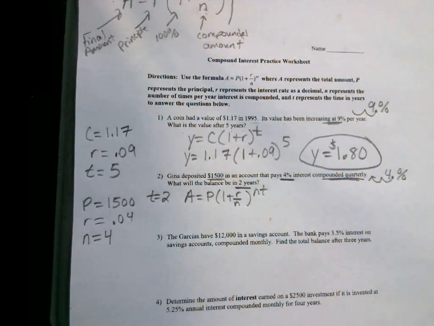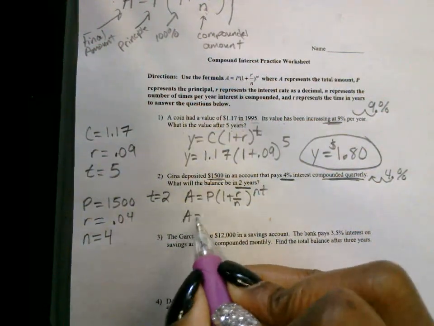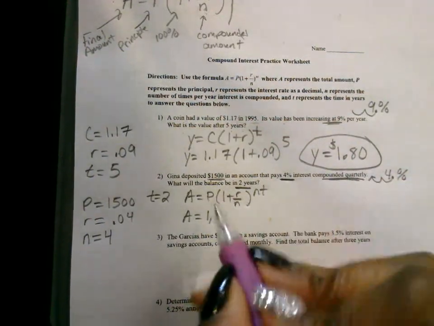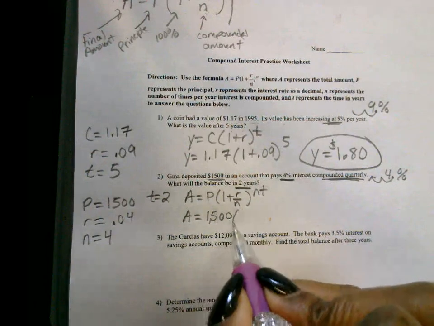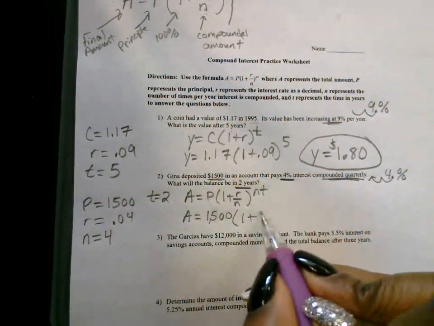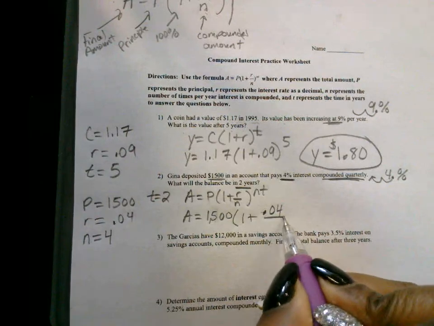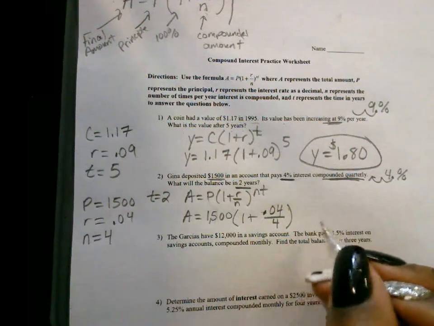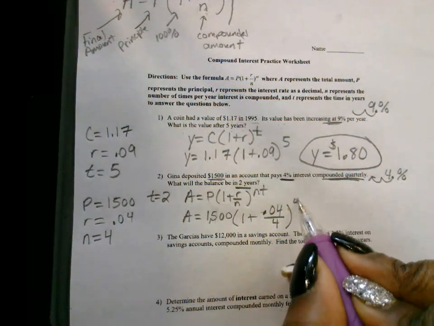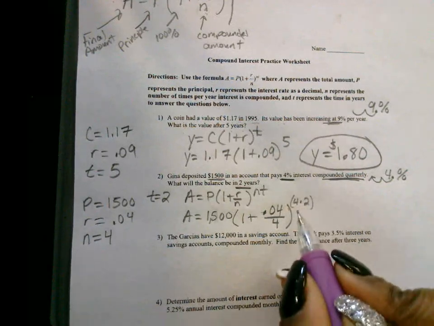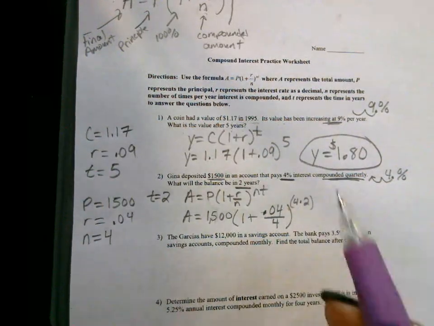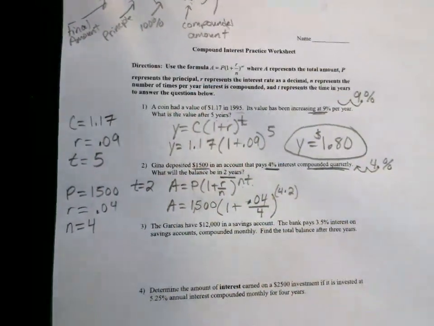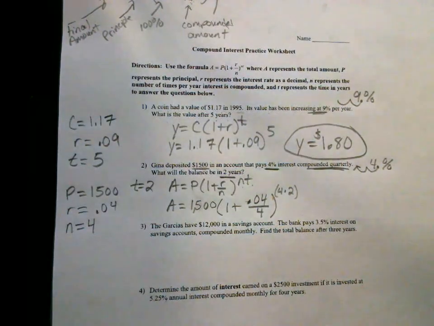So now we're going to substitute these values. We got A is equal to 1,500 for P. That's the starting amount. Parentheses 1 plus 0.04 divided by 4, and raised to the what power? 8. How do we get 8? We get 4 times 2. This is what gives us 8 here. How do we do 4 times 2? Because it's to the NT power. N times T.